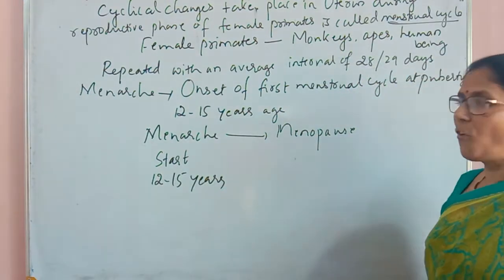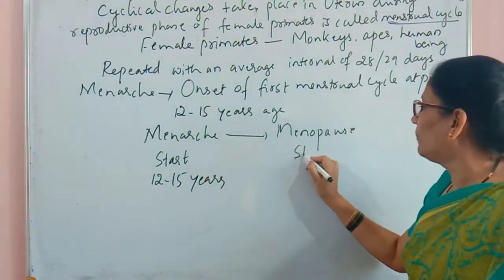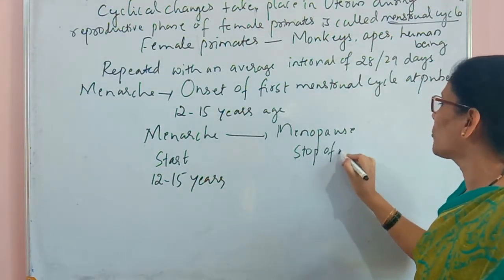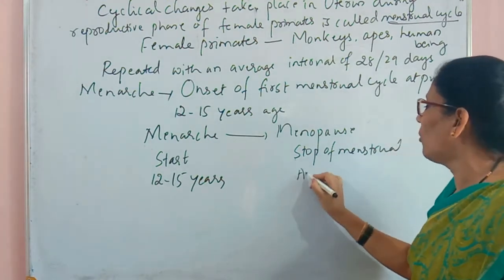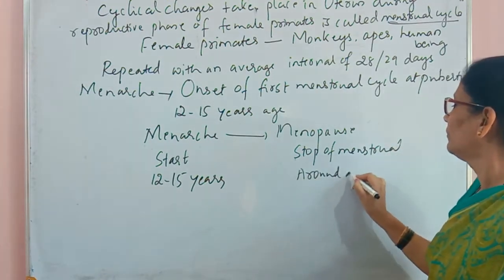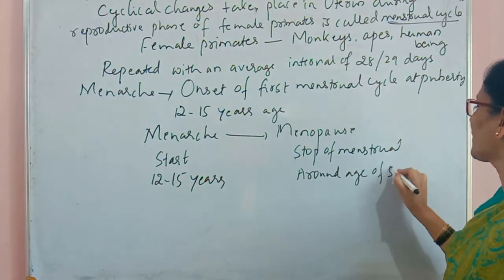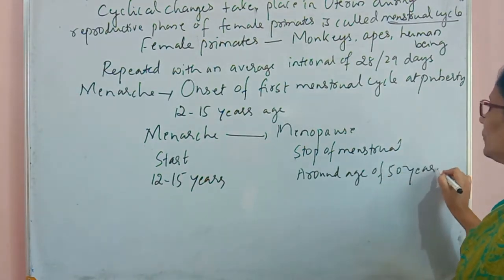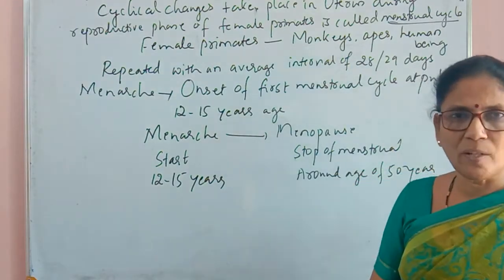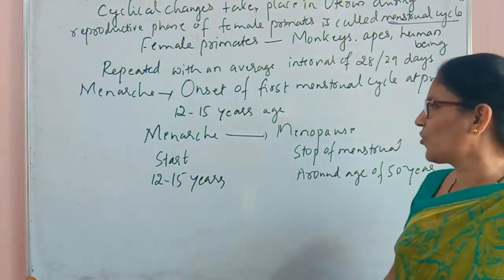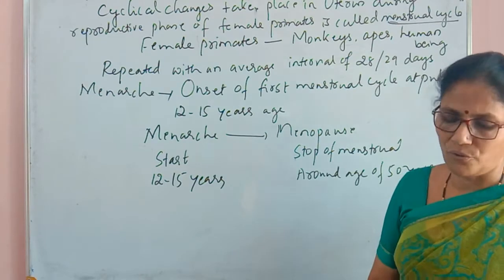Menopause is the stop of menstrual cycle around the age of 50 years. When a female attains 50 years, there will be no menstrual cycle, and that stage is called the menopause.